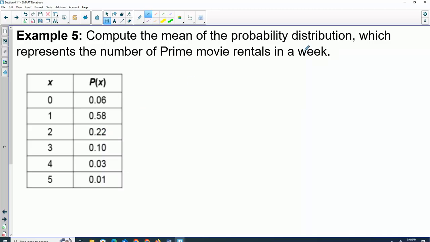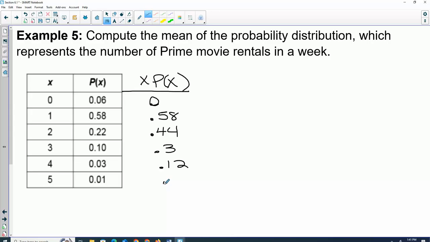If I look at this, find the mean of the probability distribution, which represents the number of prime movie rentals in a week. So I have my distribution. Basically, if I were going to do the mean by hand, I just need to add one more column for X times P of X, the X times the probability. So 0 times 0.06, 1 times 0.58, 2 times 0.22, 3 times 0.1, 4 times 0.03, and 5 times 0.01.